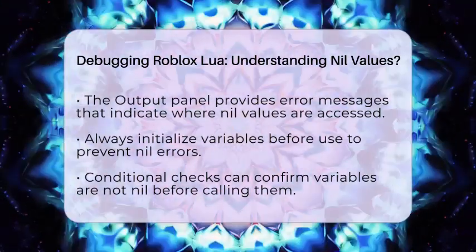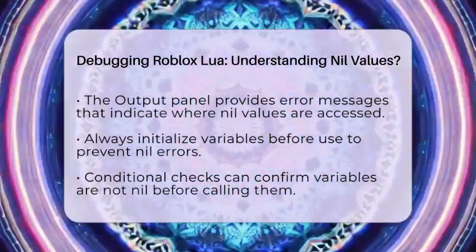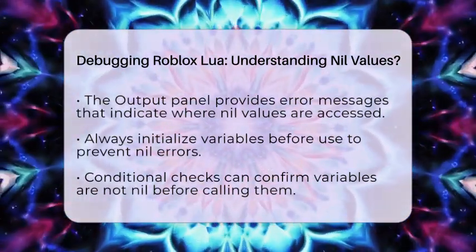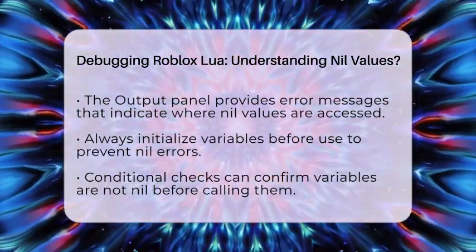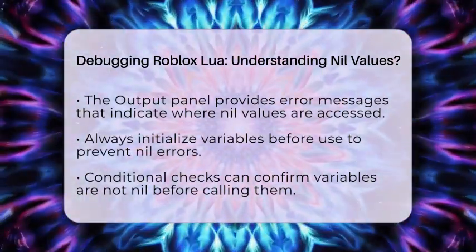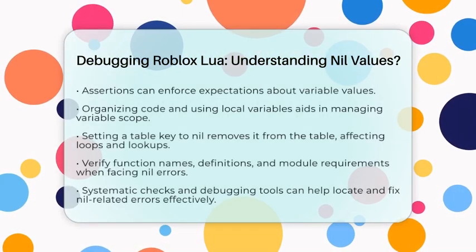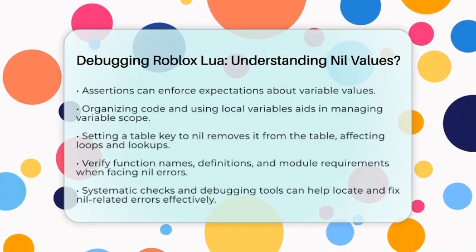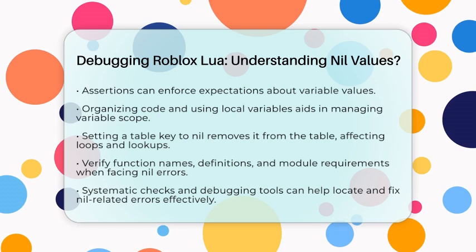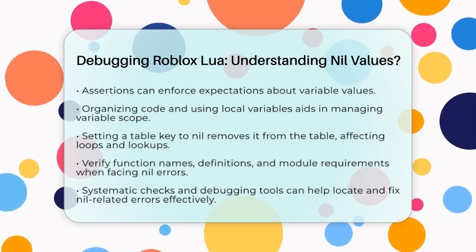When debugging in Roblox Lua, remember that setting a table key to nil removes it from the table, which can affect loops or lookups. If you are working with events and remote functions, ensure that the event or function exists and is correctly referenced. If you encounter the "attempt to call nil value" error, but the variable does not appear to be nil, check if the variable is actually a function or if it was overridden.